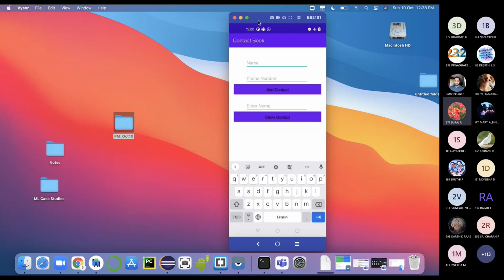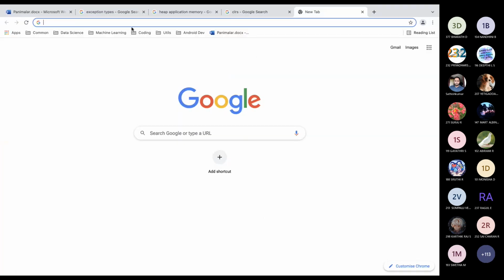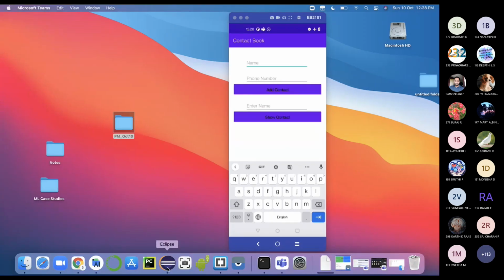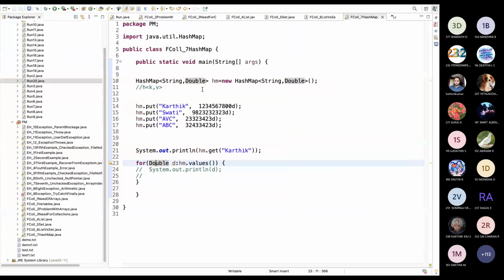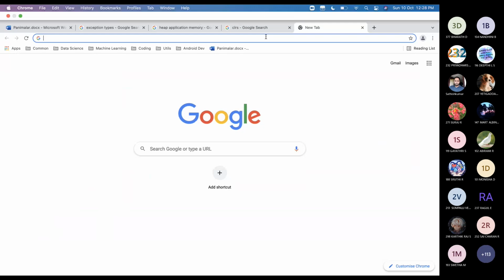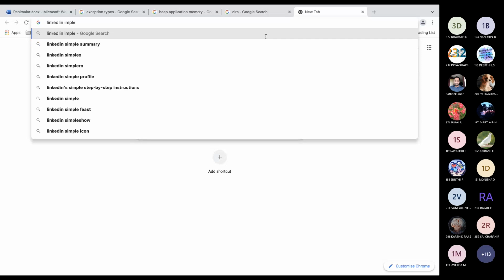Okay, thanks. So in the real world we have to choose the data structure based on usage. Also, you should not simply use Java. If you want to use a linked list, you can simply call it, but you don't get a sense of how much time it takes, how much space complexity it has, so you don't understand things. What you can do is first understand things, then use the implementation. I will show you the linked list implementation.